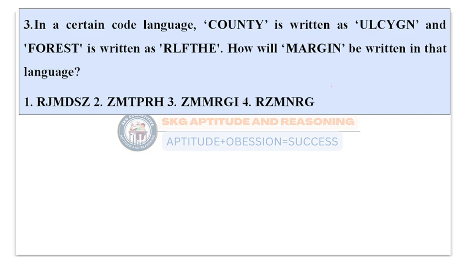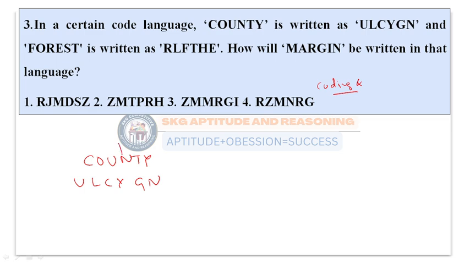This comes under coding and decoding problems. In every exam, you'll get questions from this topic. So practice and try to know the place values and positional values of alphabets to solve the questions in an easy manner. The question is: COUNTY is coded as ULCYGN. So I'm directly going to the logic here.